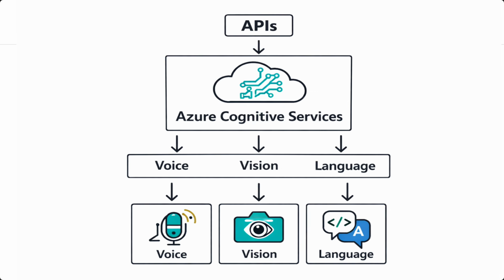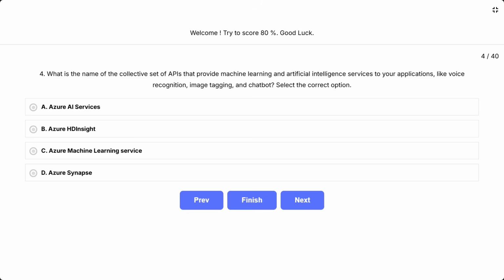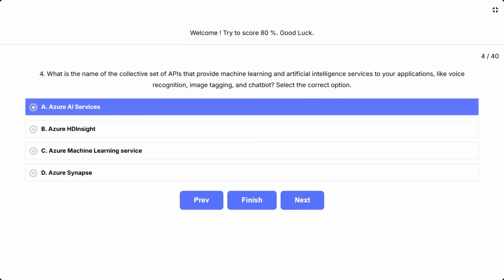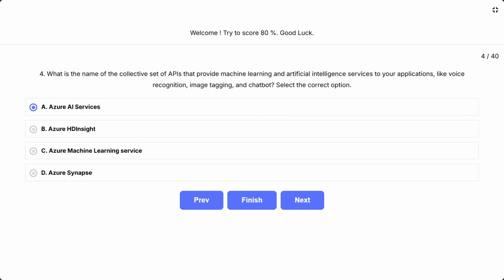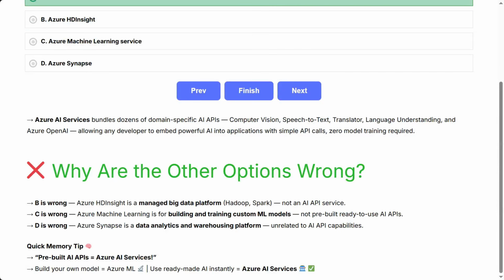This question tests which Azure service provides ready-made AI capabilities as APIs, so developers can add intelligence to apps without building ML models from scratch. The key phrase is collective set of APIs for voice, vision, and language. That's a very specific product description. The correct answer is A, Azure AI Services. Azure AI Services bundles dozens of domain-specific AI APIs: computer vision, speech-to-text, translator, language understanding, and Azure OpenAI, allowing any developer to embed powerful AI into applications with simple API calls, zero model training required.